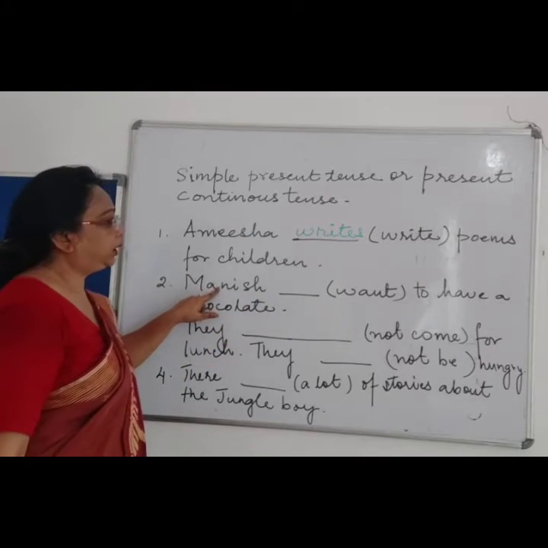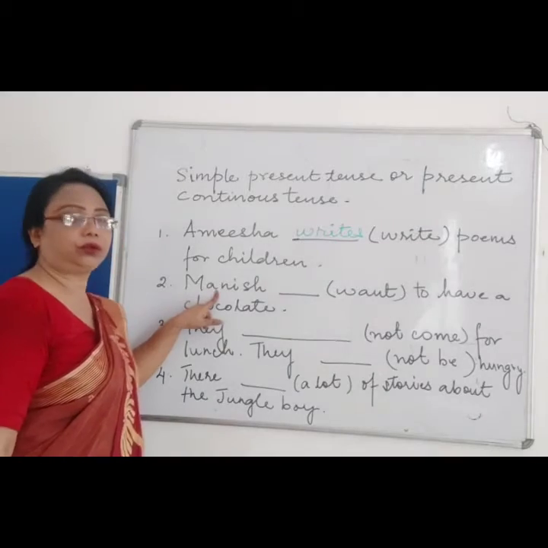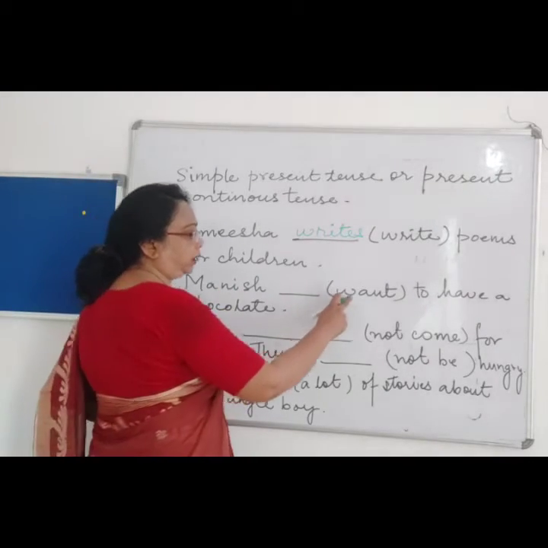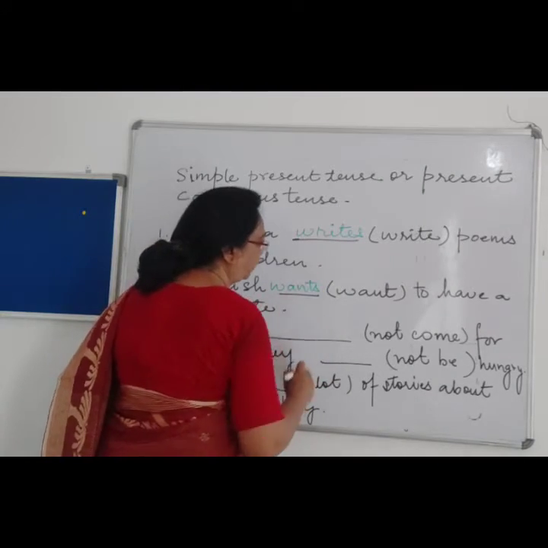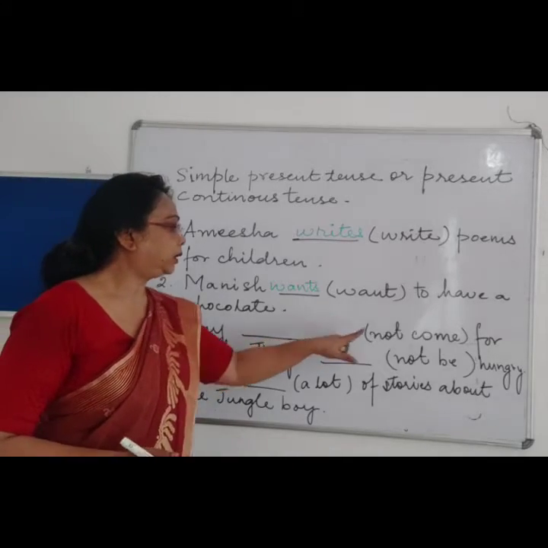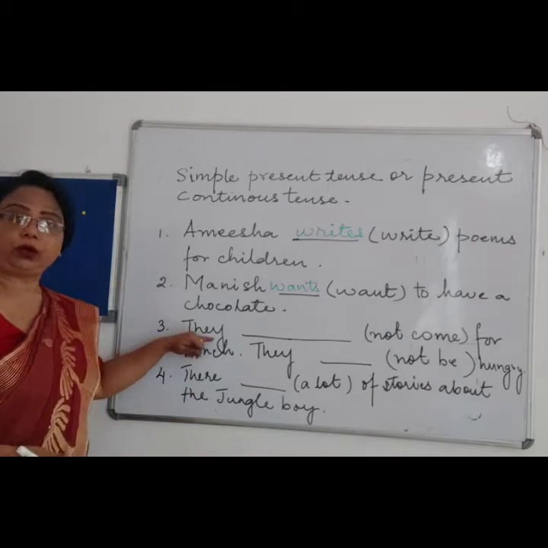Right. Manish dash to have chocolate. Now Manish is also similar over here. So what will it be? This verb will become wants. We will add s to it. They dash not come for lunch. Now over here, they is what?